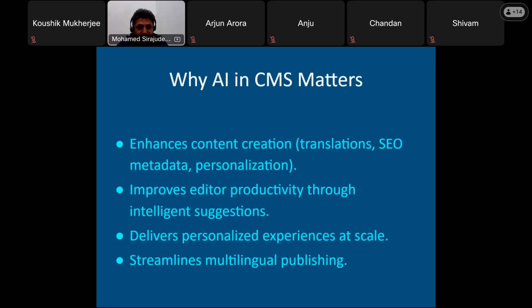Personalization: we talked about some modernized features, and some features we can customize for geographical locations. We can also customize very easily the related links and related articles, those kinds of things. So we have to deliver a personalized experience at scale. Streamlining multilingual publishing is also applicable here. I already talked about the multilingual, so when it comes to publishing to multilingual customers, it definitely streamlines this process and gives a quicker way to achieve the goals.